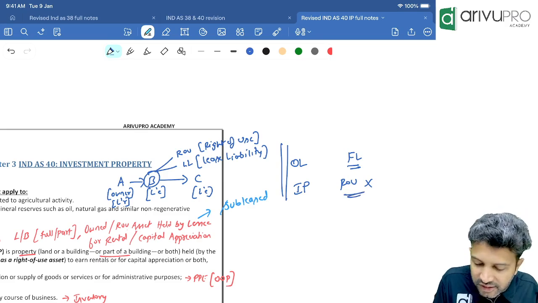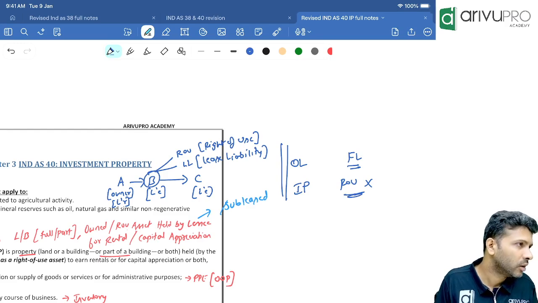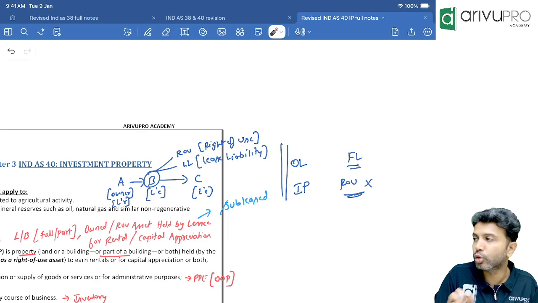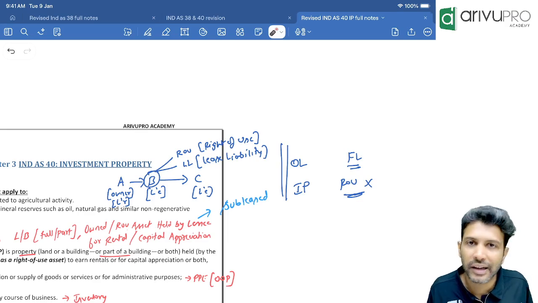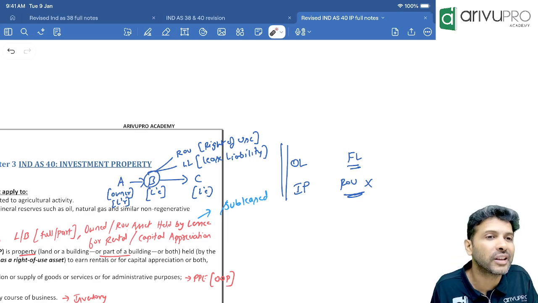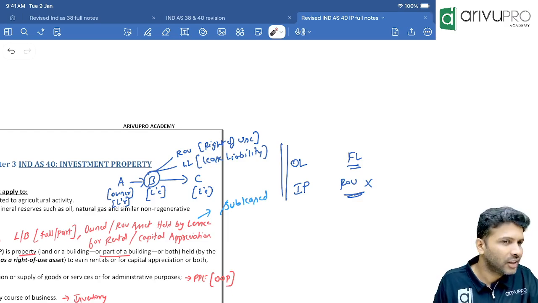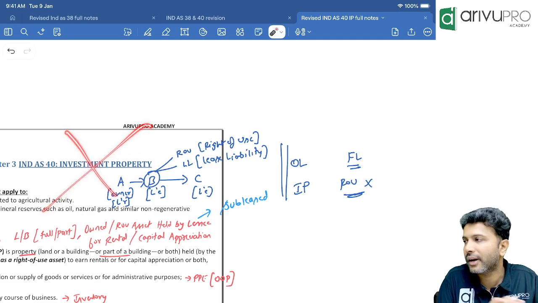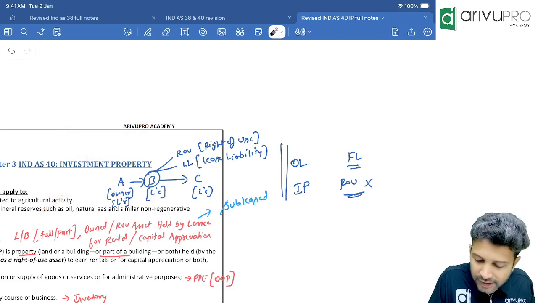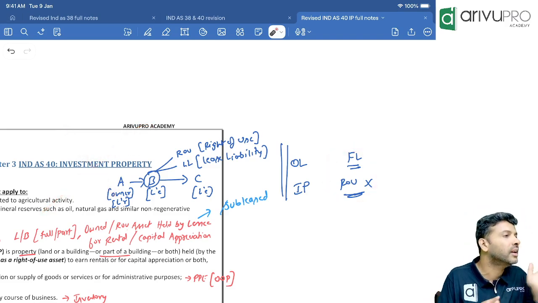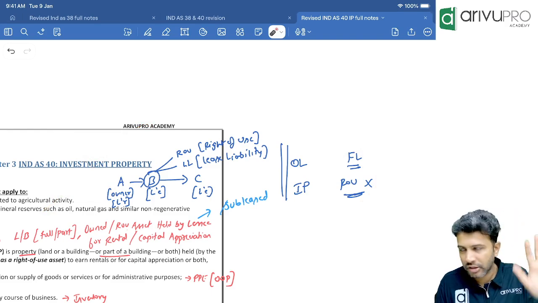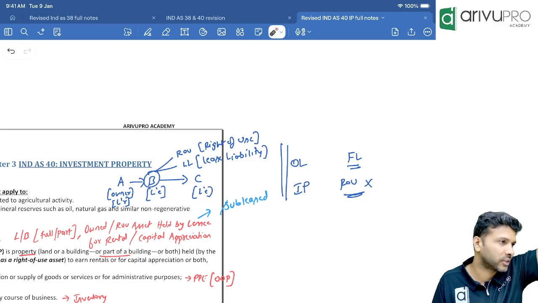No, because the asset itself is not there. So for you to show investment property under a lease arrangement, it has to be an operating lease. If it is a finance lease, investment property will not come into the picture, because under a finance lease, the asset itself gets derecognized. Why? What is the logic? How to do it? Ind AS 116.